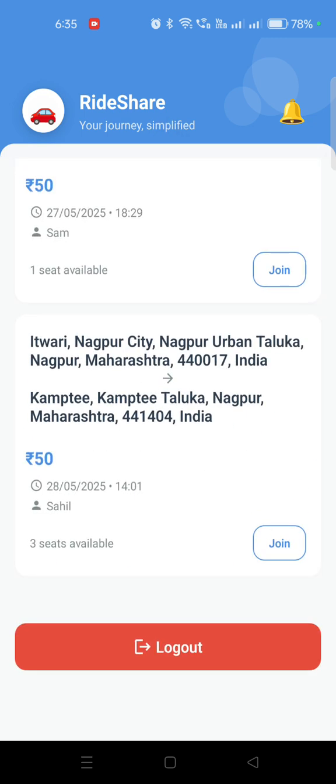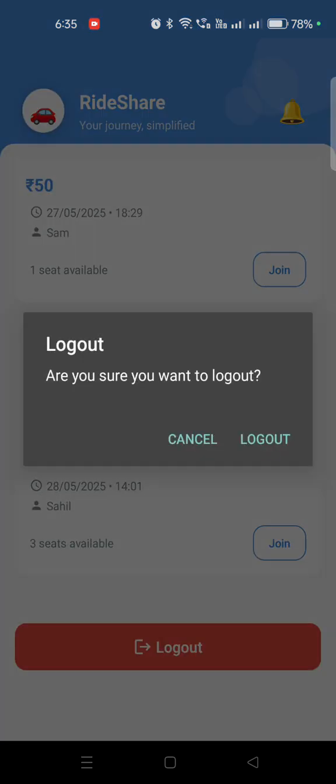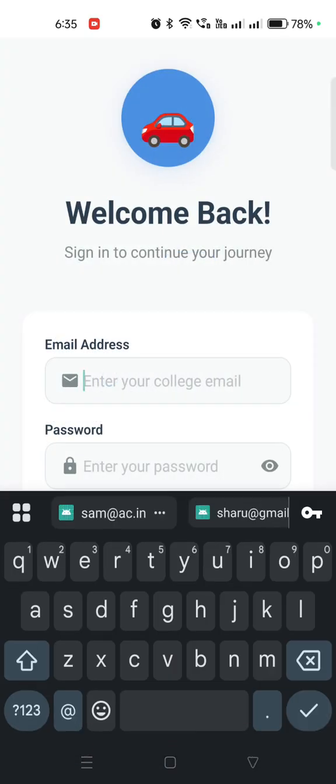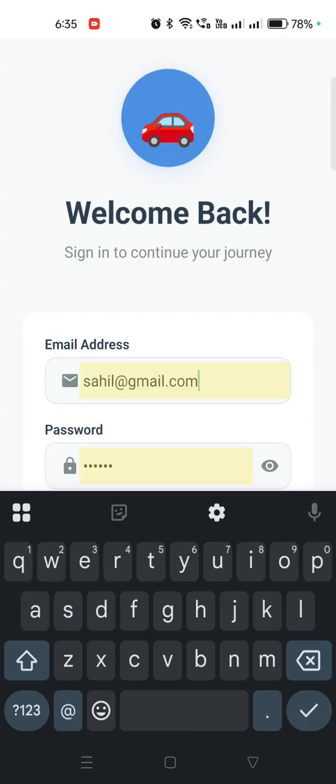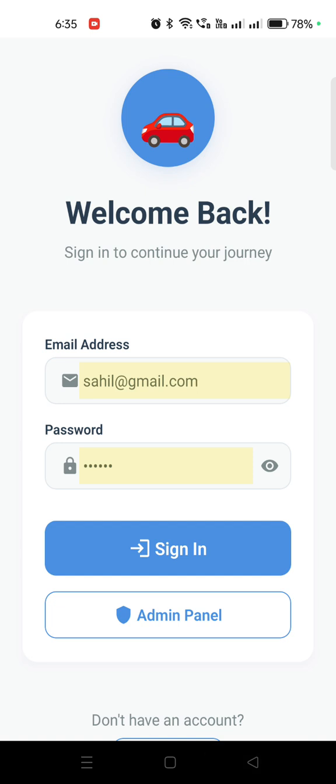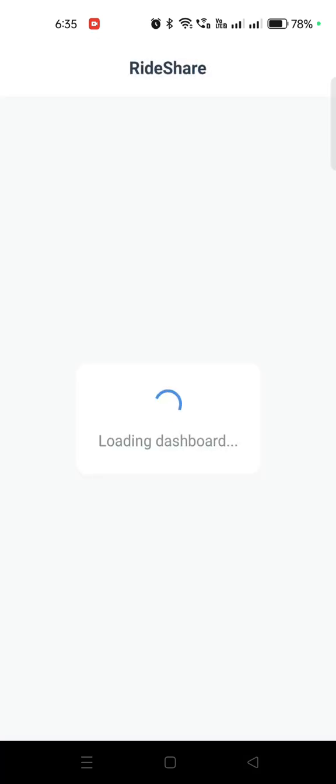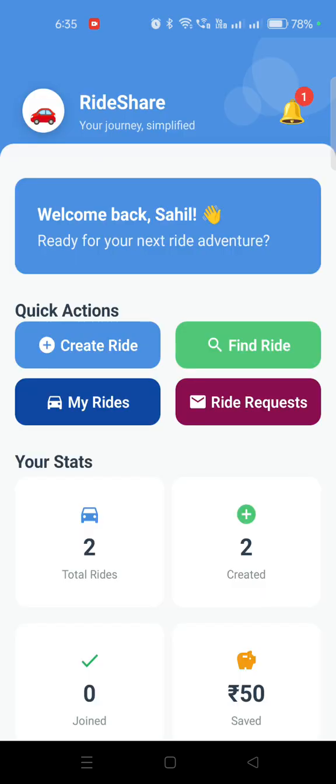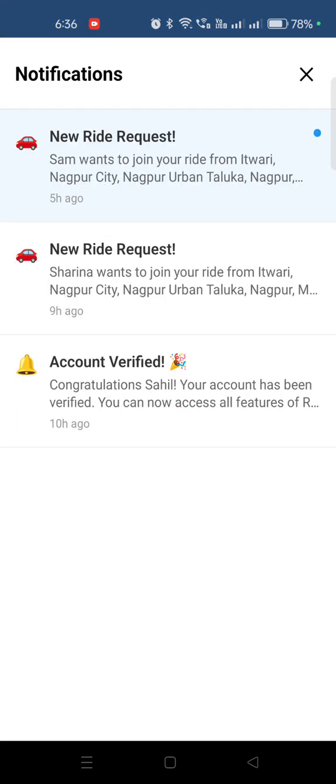Now let me log out of Samir's session and log in as Sahil, because we have sent a request to Sahil to join their ride. If I log in as Sahil, you can see I got one notification. If I click that notification, as you can see, Samir wants to join my ride from Itwari to Nagpur. Sahil created one ride from Itwari to Nagpur, which Samir requested to join, so that appears in this notification section.